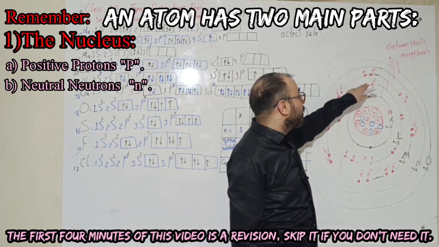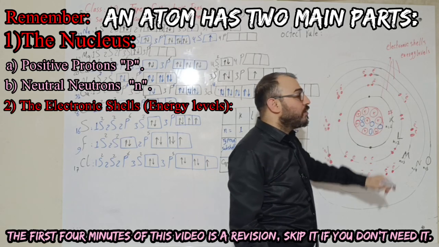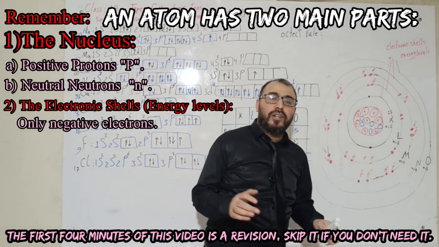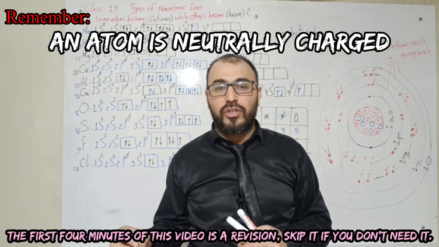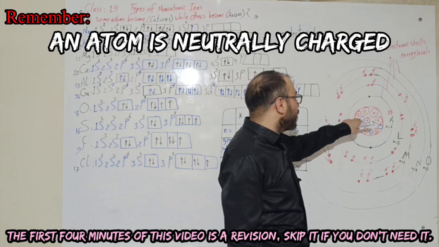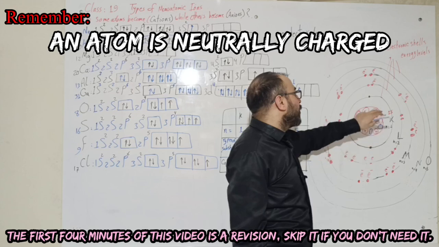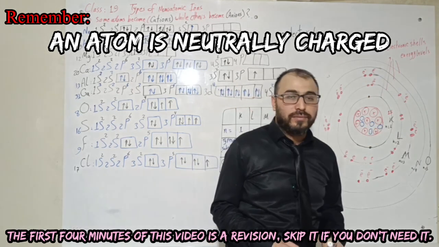The second main part is called the electronic shells or the energy levels, among which the negative electrons are distributed. And then, friends, we said that an atom is neutrally charged, which means that the number of positive protons inside the nucleus